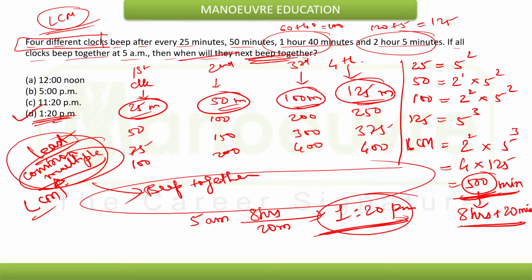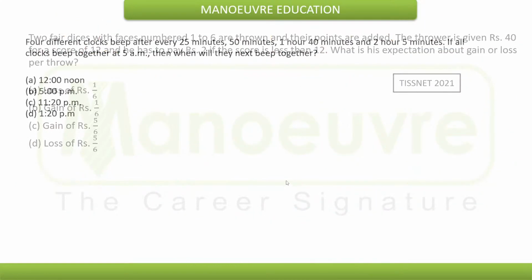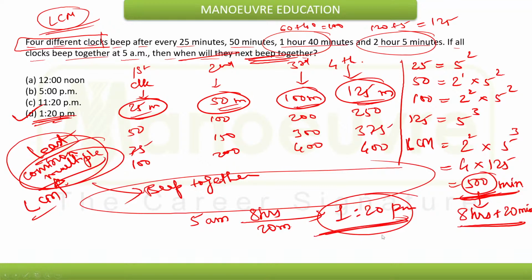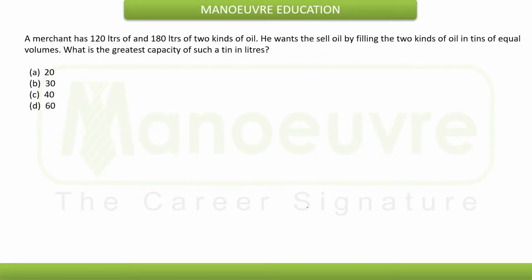Is it clear to all? I hope this example is clear to all of you. Fine. Now, this was the example that was based on LCM. Now let's understand this example, which is based on HCF. This example is clearly based on HCF if you look.